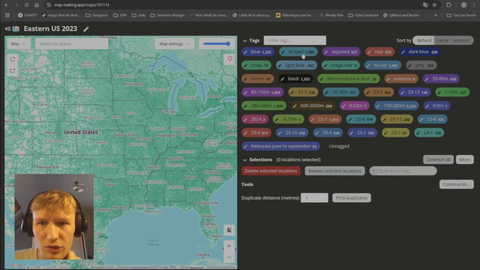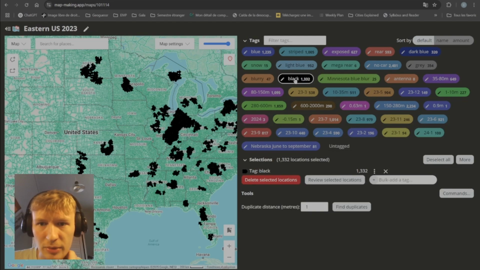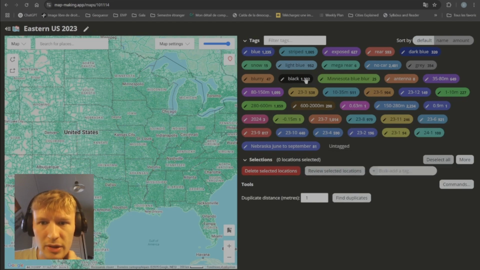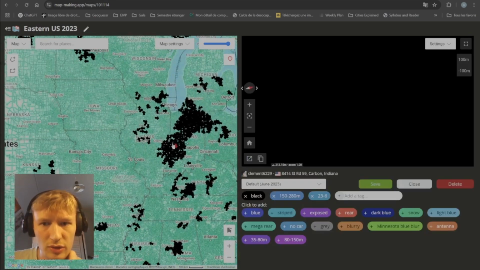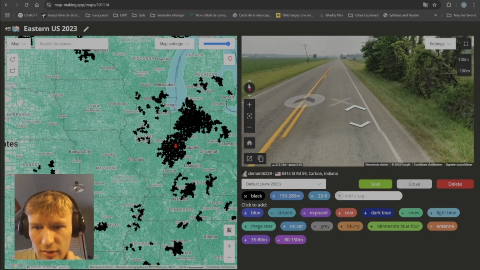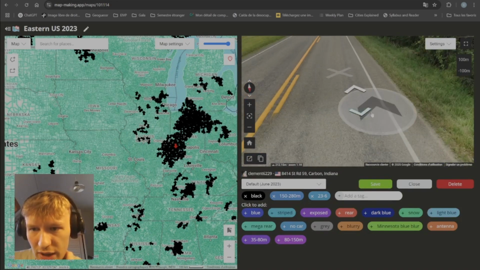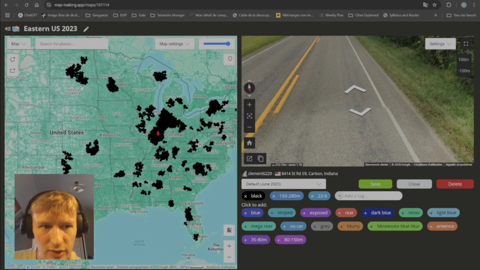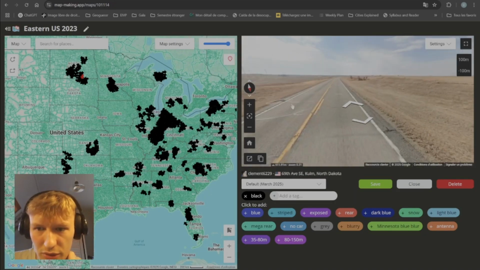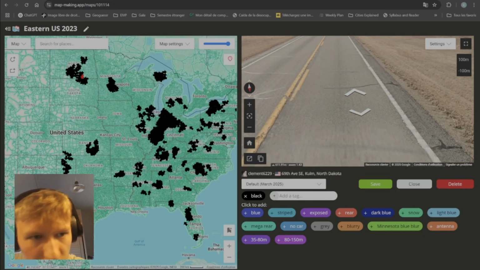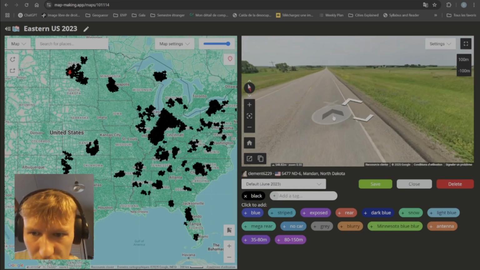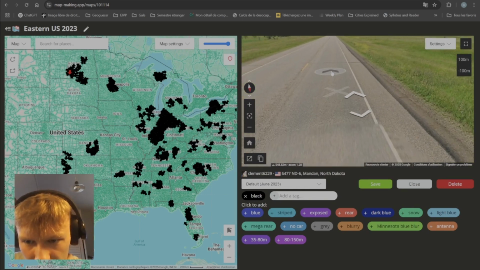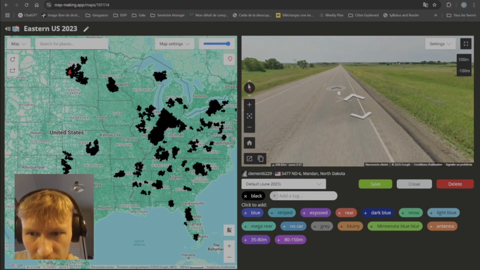So you have striped car, black car, for example, blue car. So what do these tags mean? Black car, obviously, you look at the front of the car, you're going to see that this is black. If you go in here, North Dakota, a bit harder to see. This is slightly black. This is a bit hard to see though. Here you can tell it's black to the front. It's not like no car.